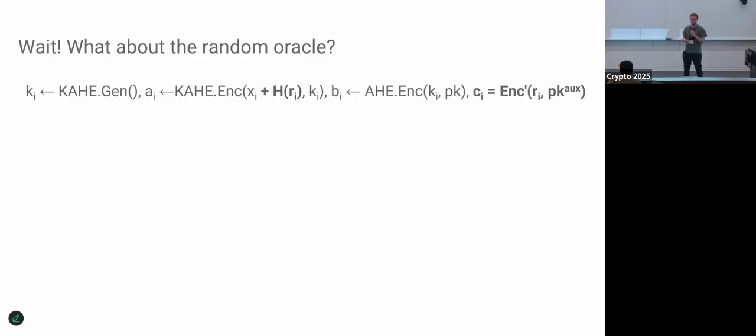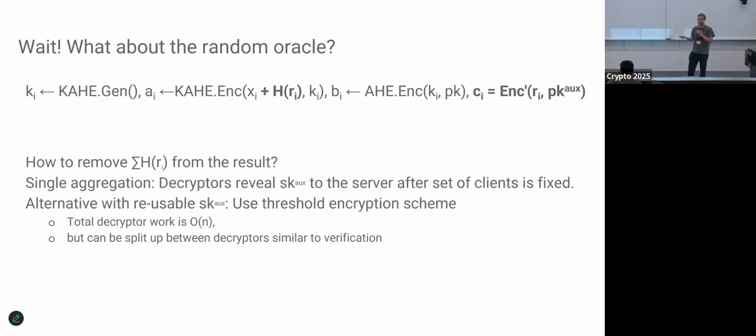There are two possible ways you can think of how to do this decryption in the end. The one we have in the paper is that the committee at the end of the protocol reveals the secret key to the server. And the only reason we need this is for a technicality in the simulation proof. We would conjecture that using a game-based definition, you could probably get away without this random oracle.